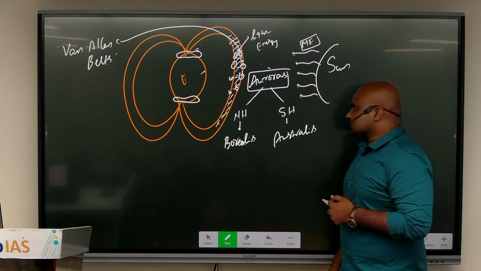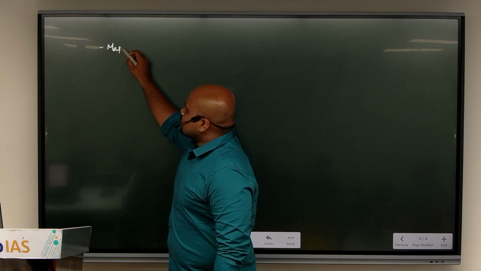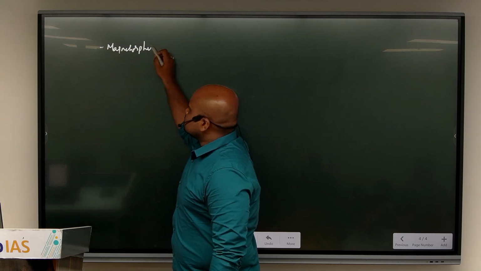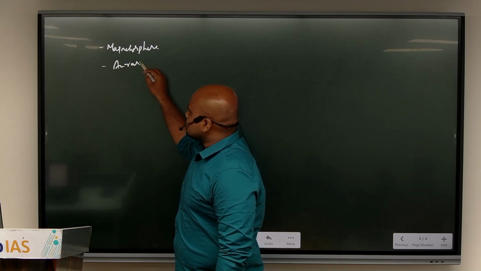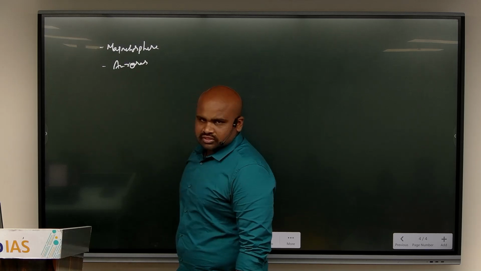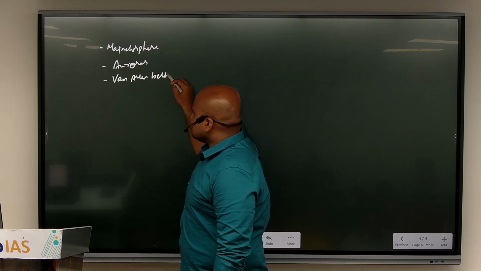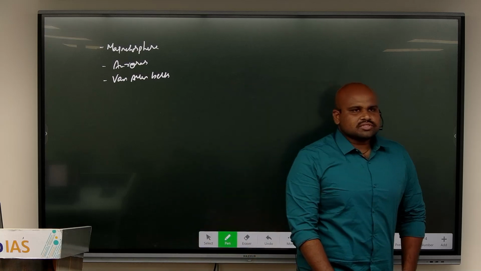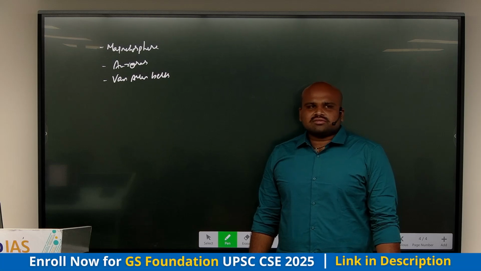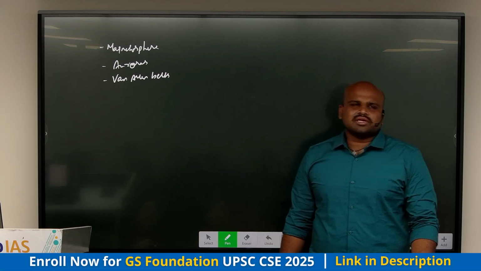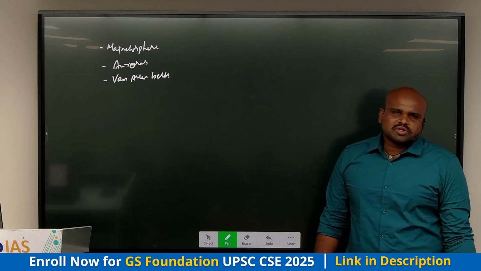So what all did we discuss in this? Simple. One, we spoke about the magnetosphere. We had seen the genesis of the magnetosphere, and how it was shielding and how it has resulted in auroras. Then from there we talked about something called the Van Allen belts. Now, I think last year we had one particular current affair with respect to this dimension of the shielding, the magnetosphere, Van Allen belts.